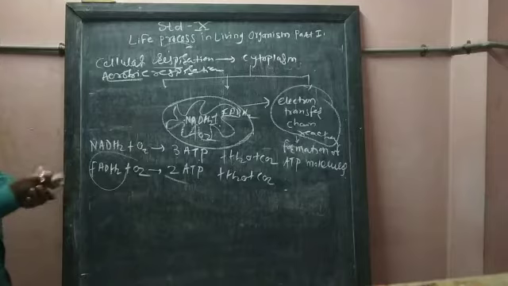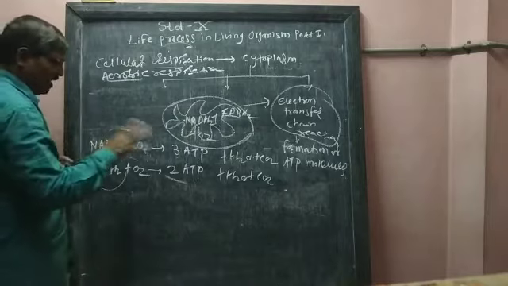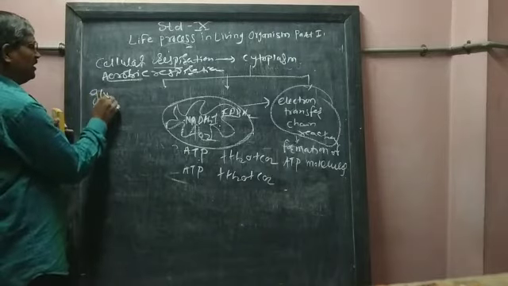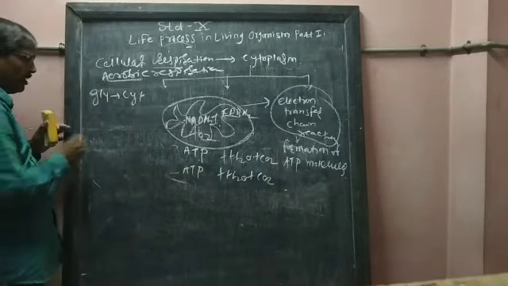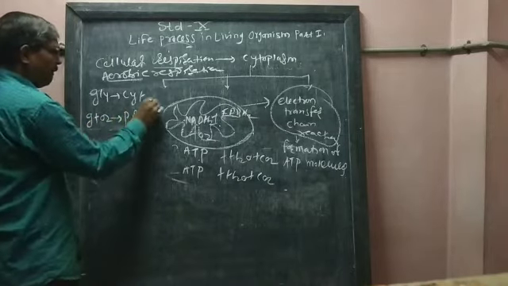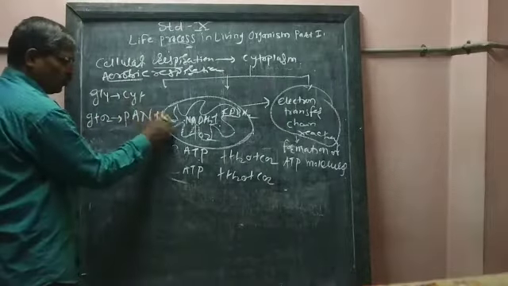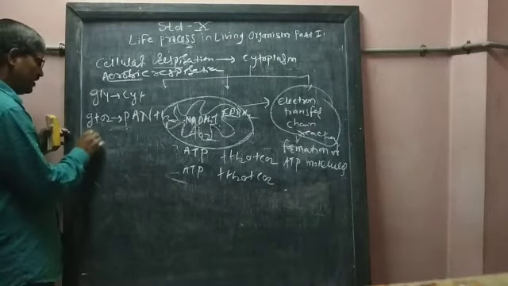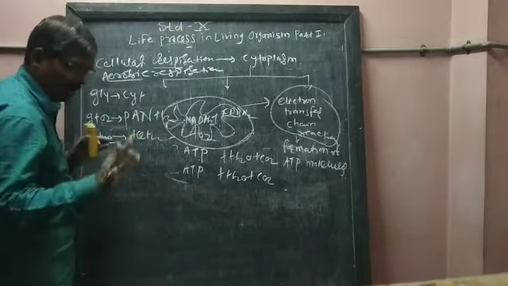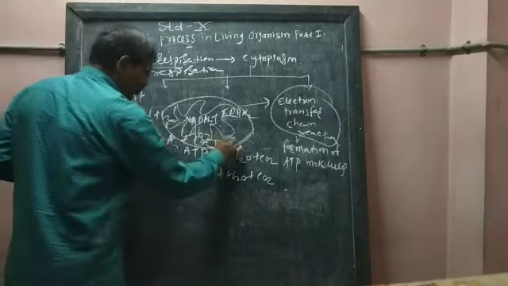Look again, once more I am going to tell you about glycolysis, or cellular respiration. First, from the beginning again, listen. The first step is glycolysis. Glycolysis starts in the cytoplasm. What happens in glycolysis? Glucose plus oxygen produces PAN, pyruvic acid, then ATP molecules, NADH2 and water molecules. Then this pyruvic acid reacts with oxygen and produces acetyl coenzyme A, plus CO2 and NADH2.